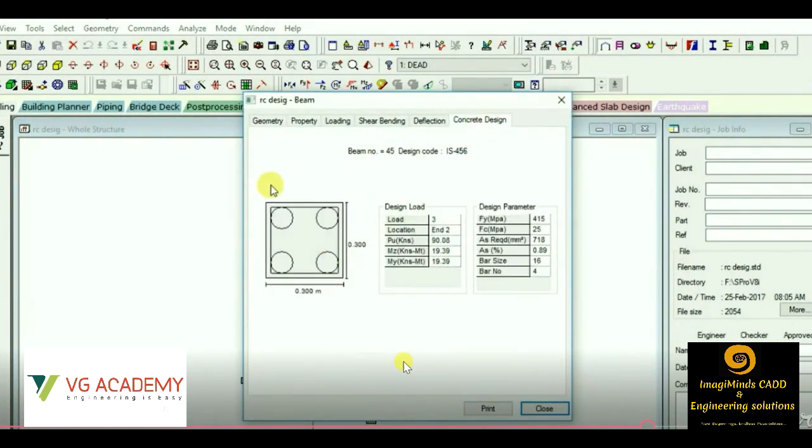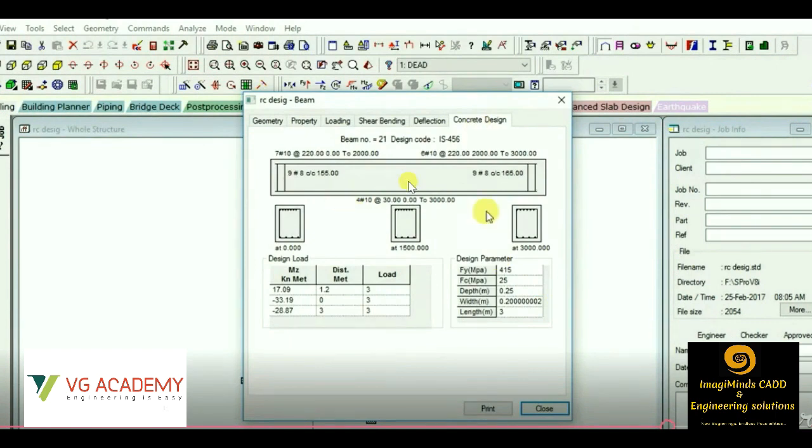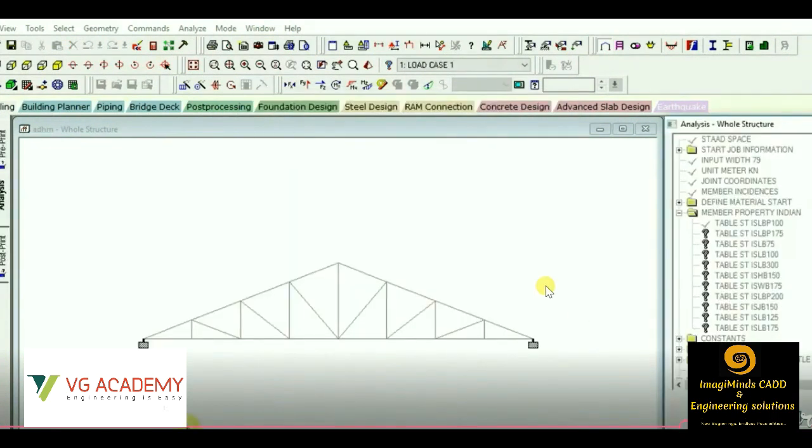Then we can see the cross section of the column, wherein we can see the number of bars used, the bar size, area of steel in percentage, load coming on the column. Each and every result will be able to be found. Then for a beam section as well, we'll be getting the detailed result, just similar to that of the column.